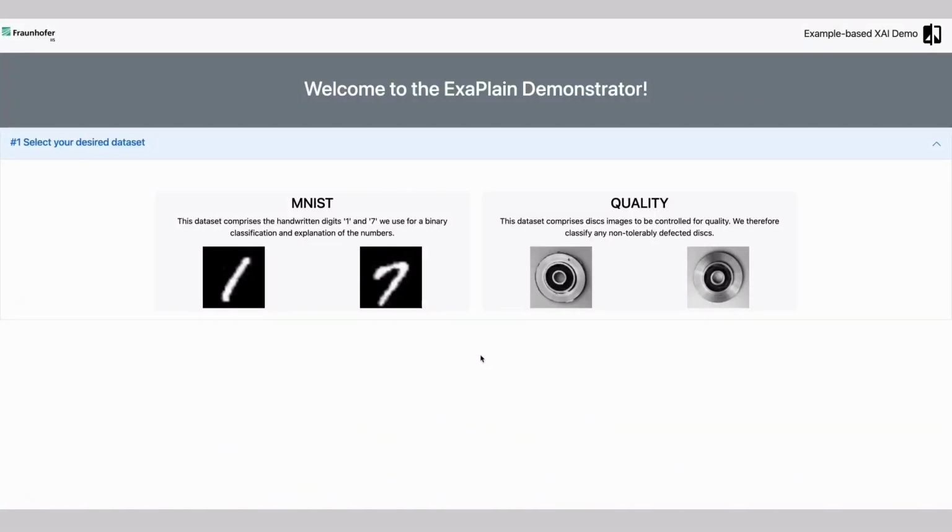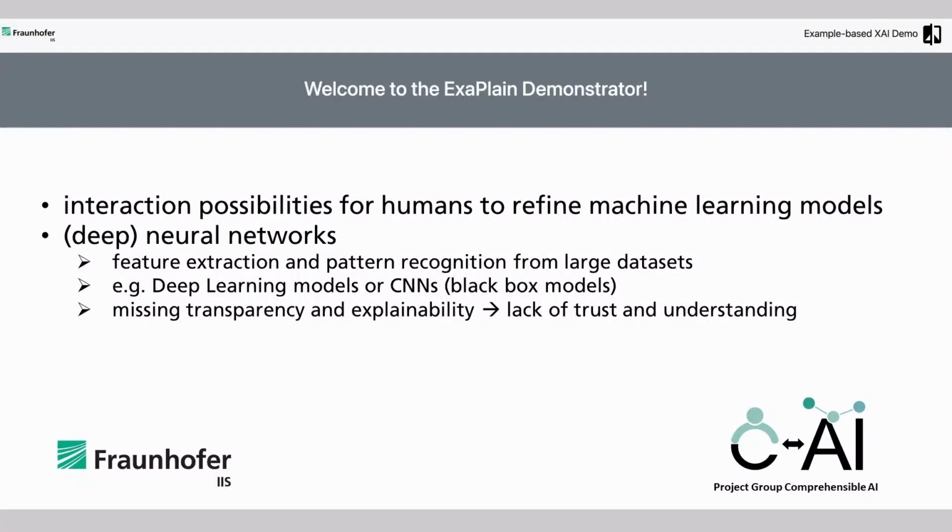Welcome! In this video, we'd like to introduce you to some research topics of the Fraunhofer Group Comprehensible Artificial Intelligence by way of a demonstrator. Our goal is to make AI systems trustworthy and comprehensible using explainability. Hence, we will present explanatory methods which help to make the output of such systems understandable to humans. Furthermore, we will discuss interaction possibilities that allow human experts to refine machine learning models and correct errors if necessary.